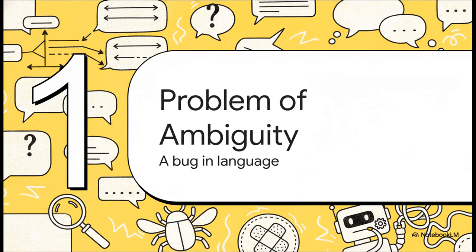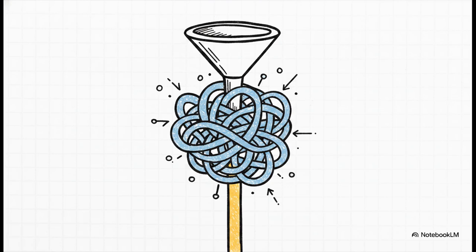Section 1, the problem of ambiguity, a bug in language. The reality is, average sentences naturally have multiple syntactic structures. This happens all the time because of coordination ambiguity, like if I say old men and women, are the women old too? Or attachment ambiguity, like figuring out exactly which part of a sentence a prepositional phrase modifies. Because a single string of words can have dozens of perfectly valid structural interpretations, your standard rule-based grammars just don't cut it. We desperately need a mathematical solution, a probabilistic parser, to compute the likelihood of each interpretation and boldly choose the most probable one.